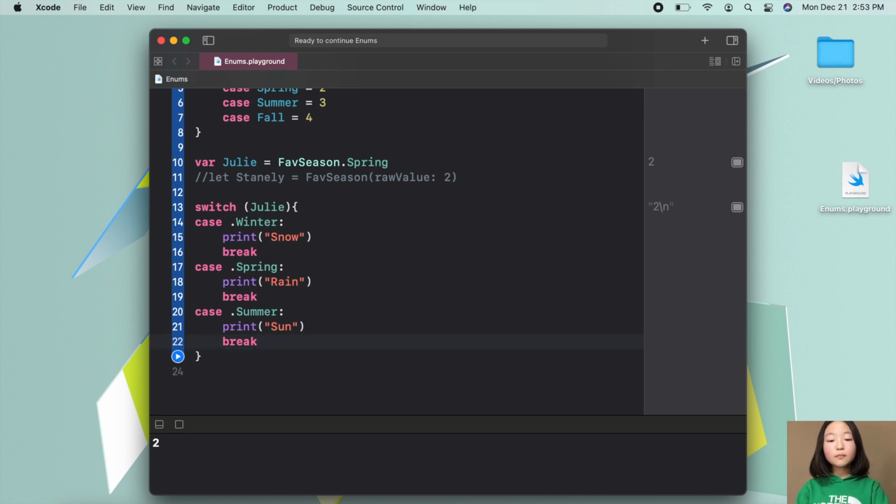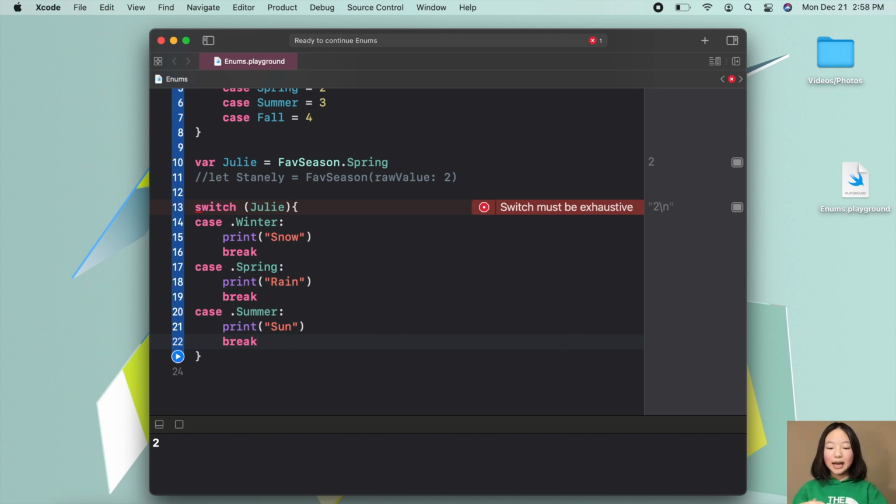So, if we deleted this, well, there's an error. And the error is here because we did not include all of the possible values that Julie could have if it had a value with the data type of fave season. So we either need to include all of the possible values that Julie could have if its value was of the data type fave season, or we can have a default option inside of our switch statement.